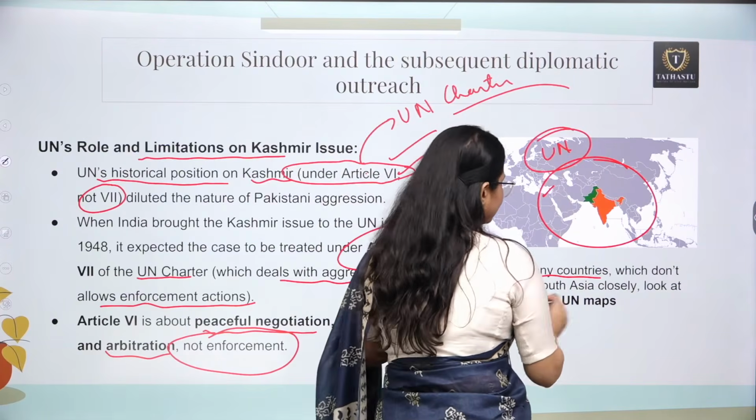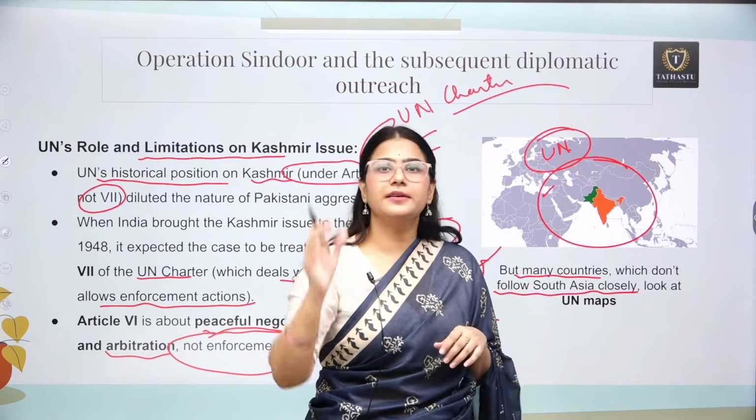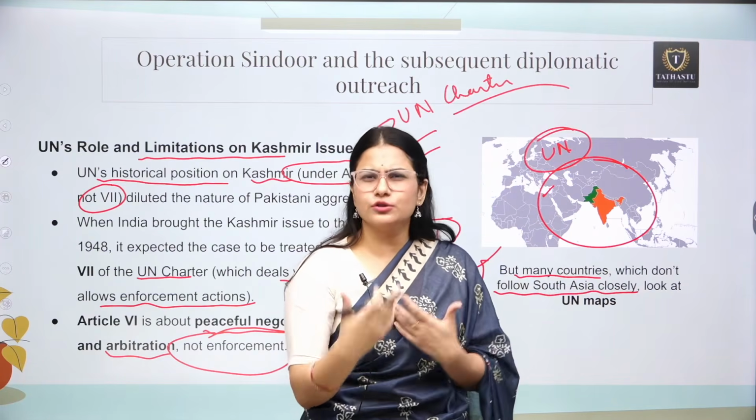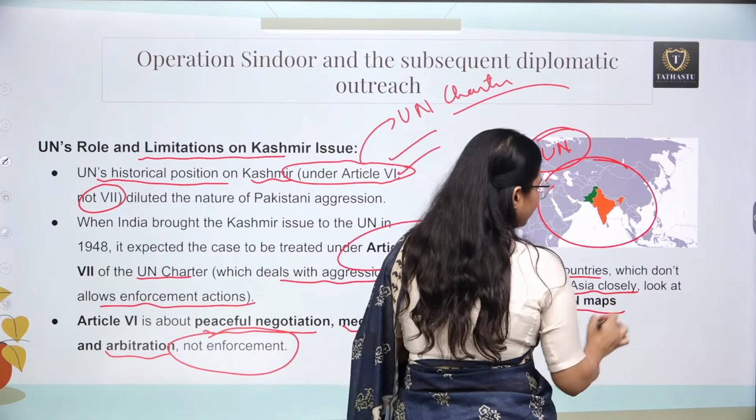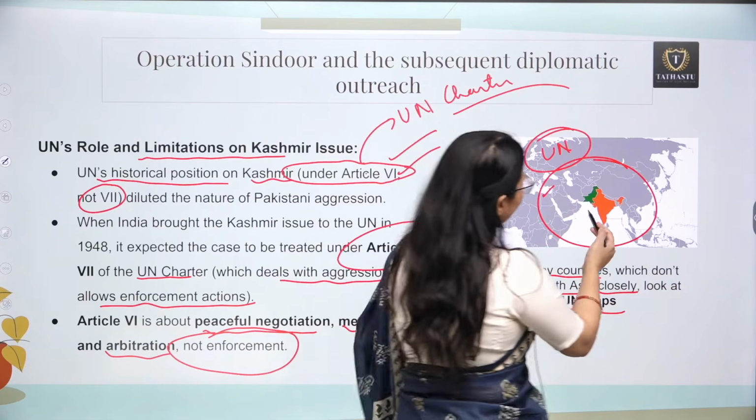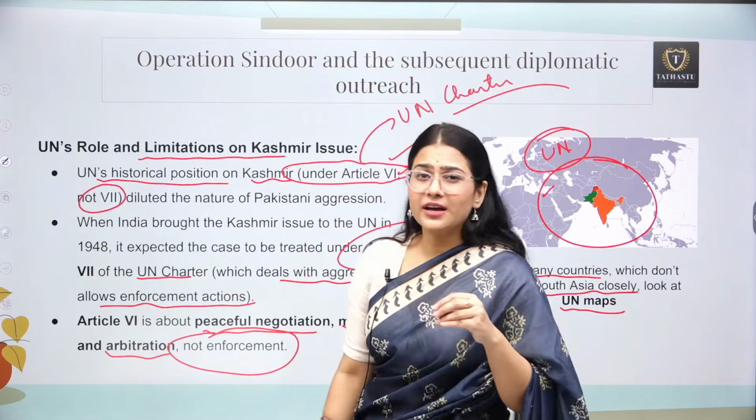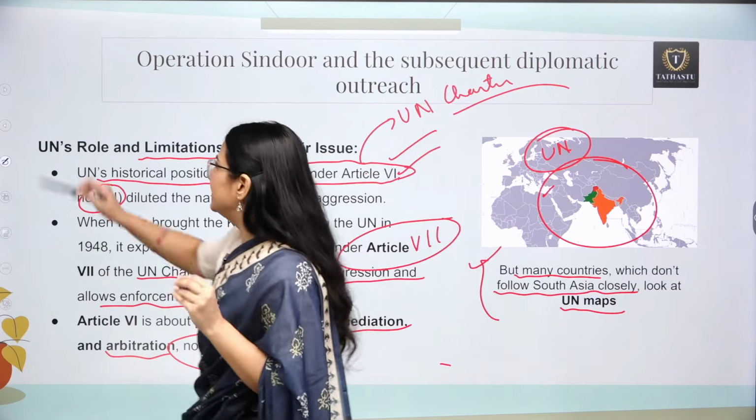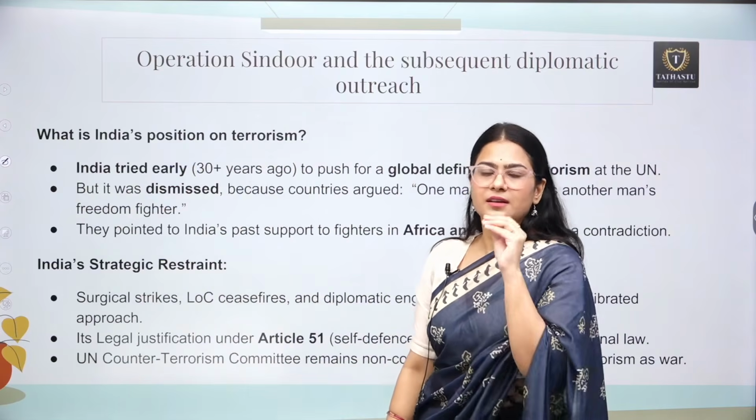But many countries don't follow South Asia closely. For example, there is a country in South America. They don't follow the politics of South Asia very closely. So whenever they look for maps, they look for the United Nations map. When you look at this map, you can see that clearly Pakistan-occupied Kashmir is not part of India. So there are fundamental issues why it is very difficult for us to internationalize the India-Pakistan problem.